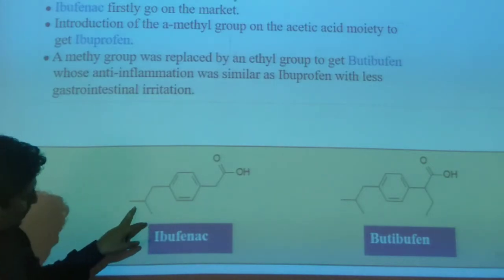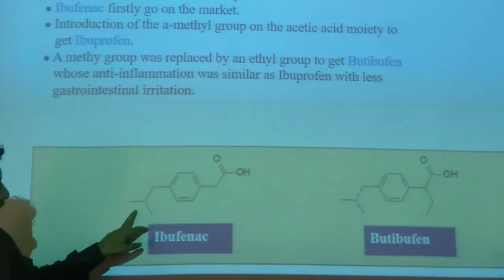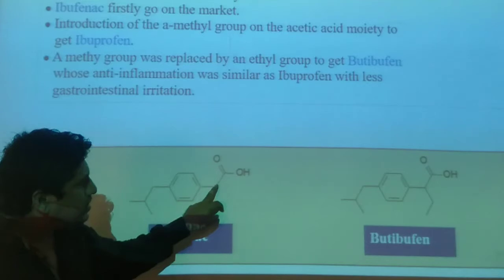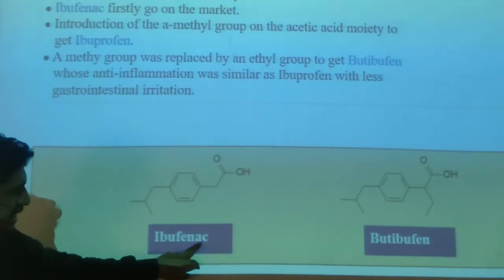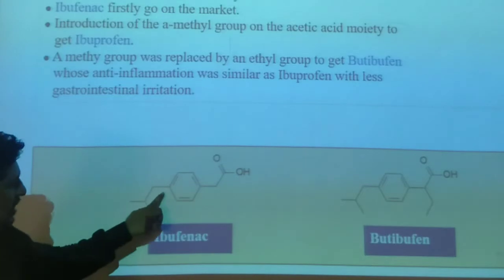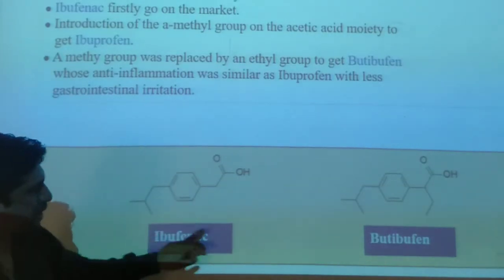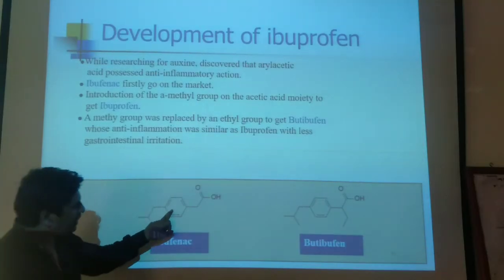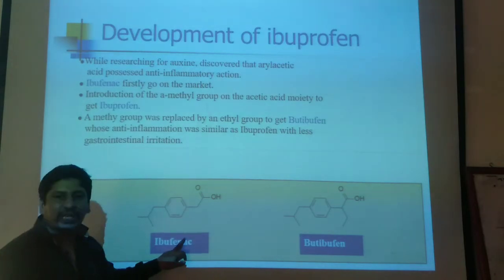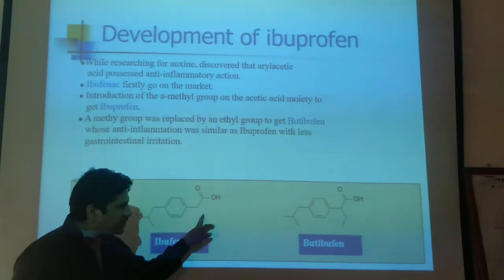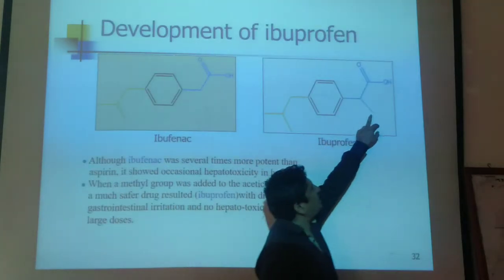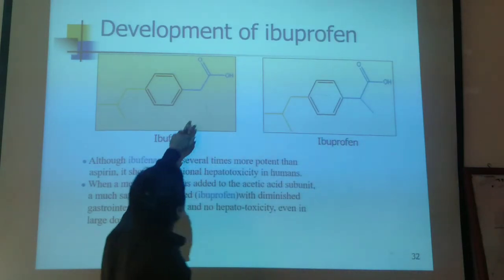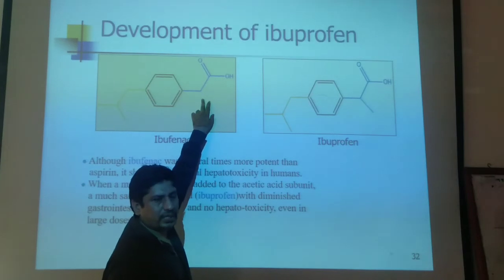Ibufenac only contains, you can see, a phenyl group and isobutyl, but that is acetic acid, not propionic acid. Ibuprofen contains propionic acid. Ibufenac: AC means acetic acid, Ibu means isobutyl, FEN means phenyl. But ibuprofen contains the same isobutyl phenyl, but instead of AC it contains propionic acid. There is an extra CH3 group present in ibuprofen but missing in ibufenac.